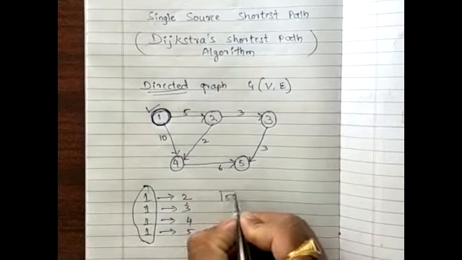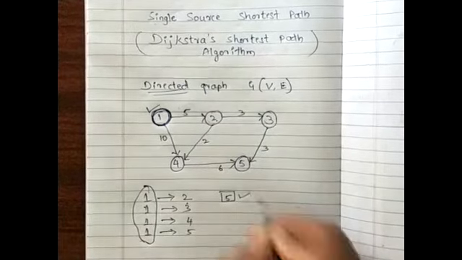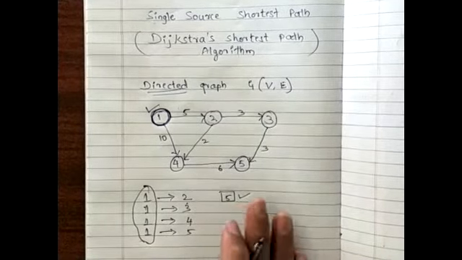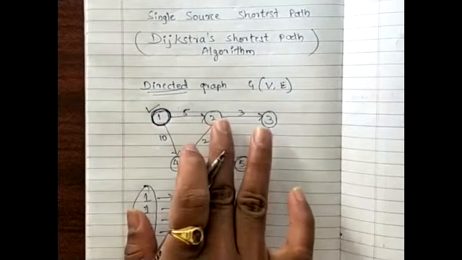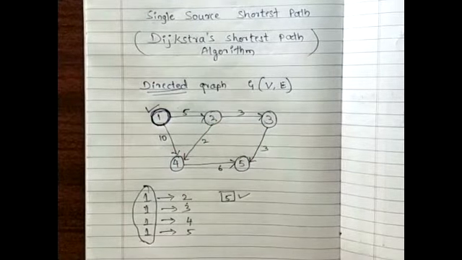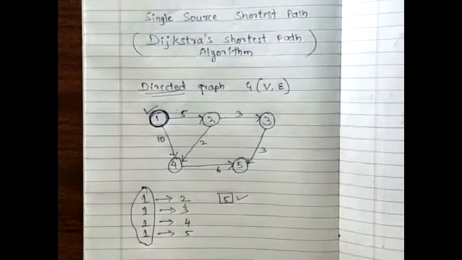And I can say that this particular cost is minimum. This particular cost is minimum from 1 to 2. Agree, students?